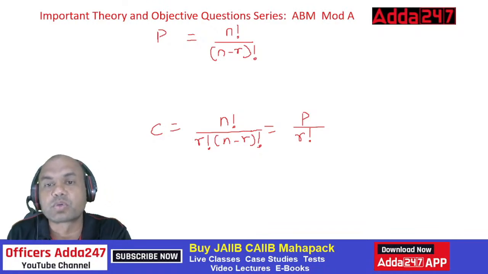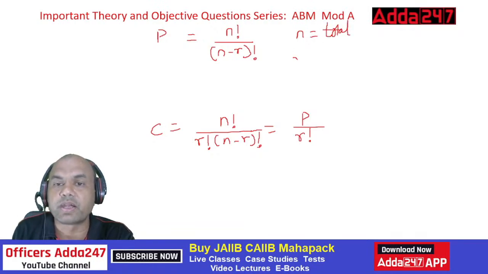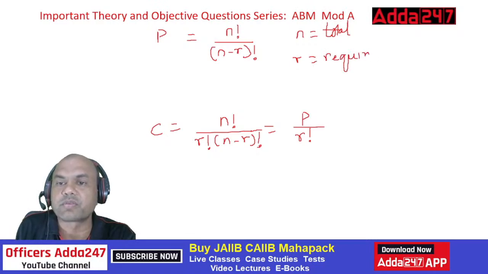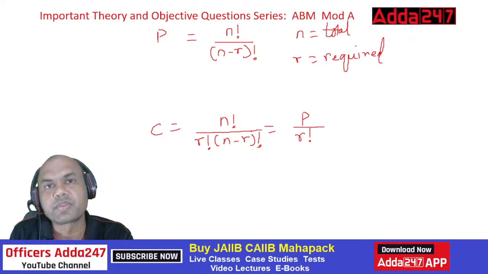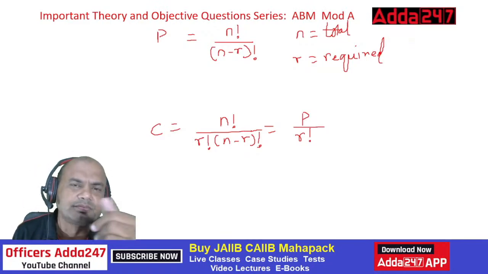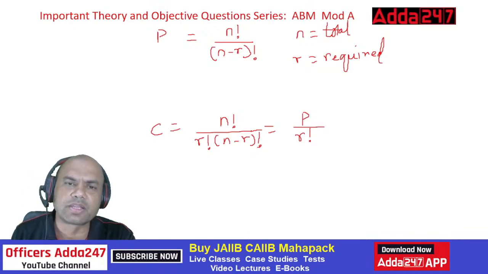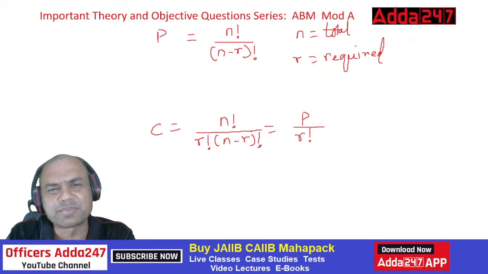N is always the total number of elements. N equals total, and r is equal to what is required. Always remember this. N is total, r is required. Suppose if I ask you why to go for this? We'll see the examples only. In examples, you will be able to note everything. Okay, let's see the example. That becomes easier.